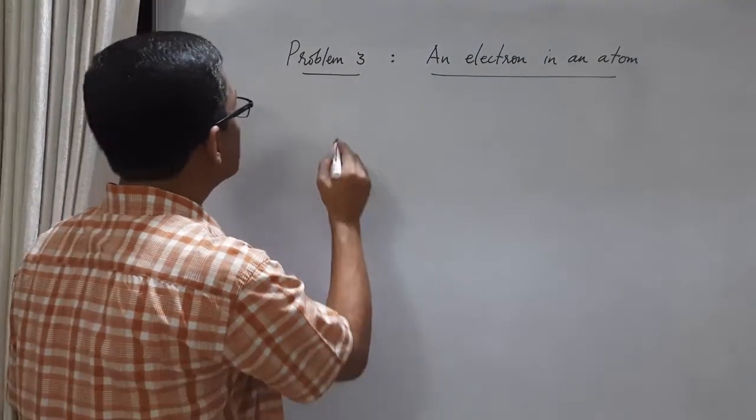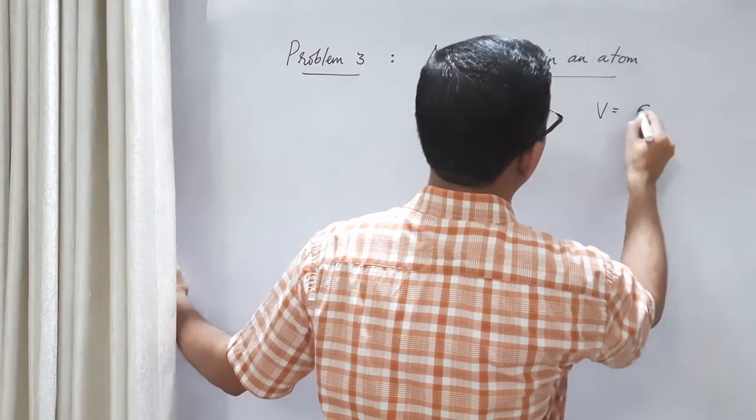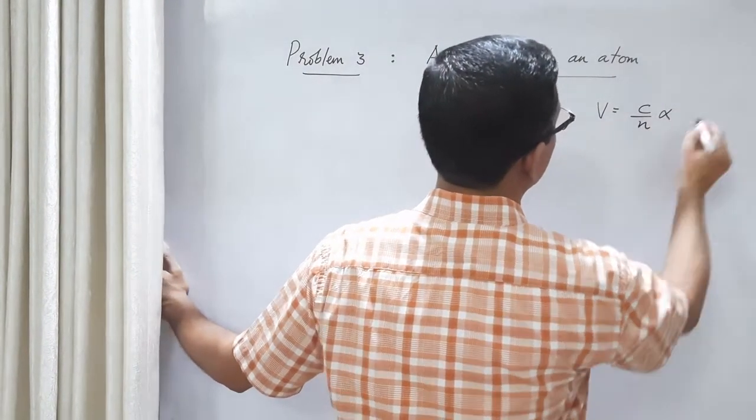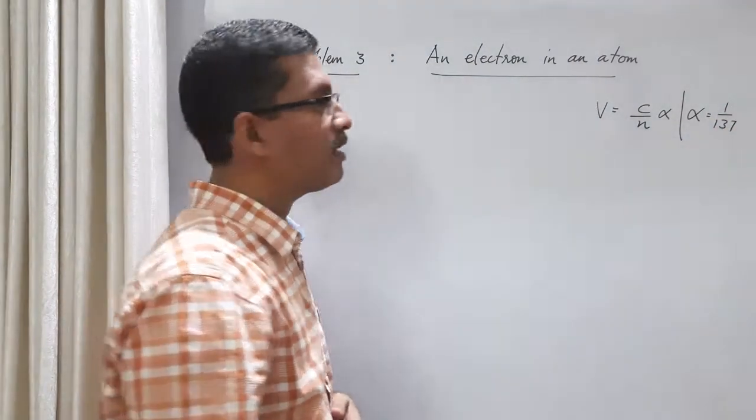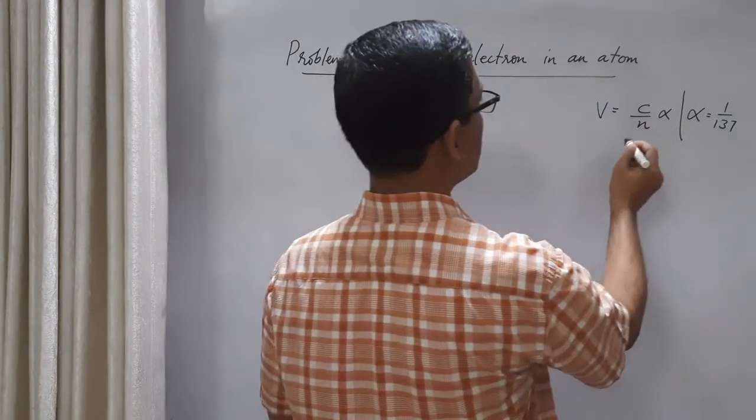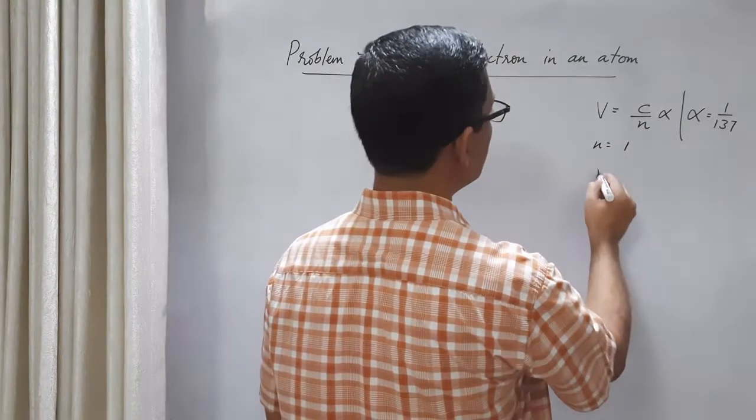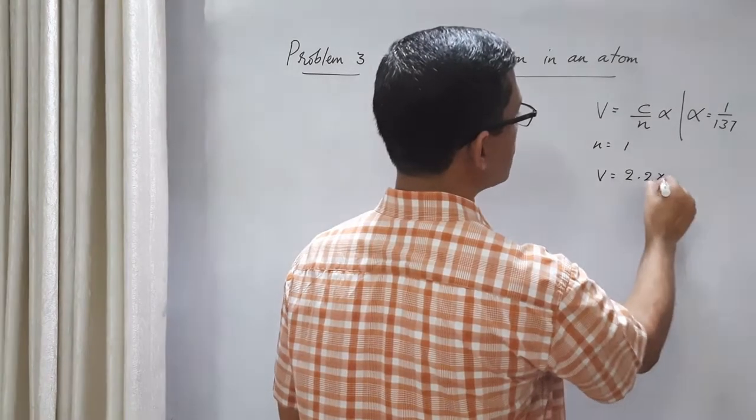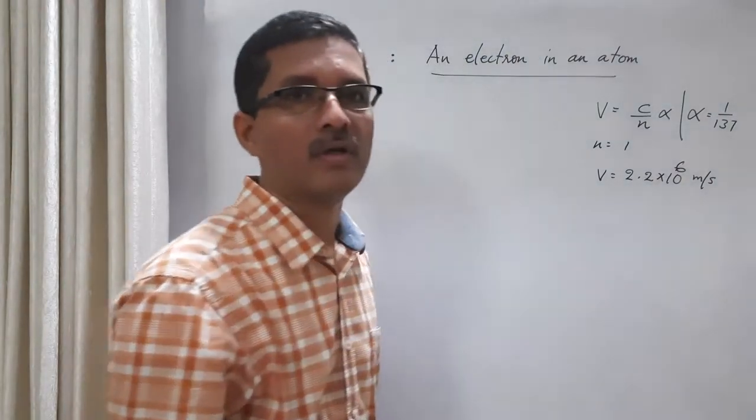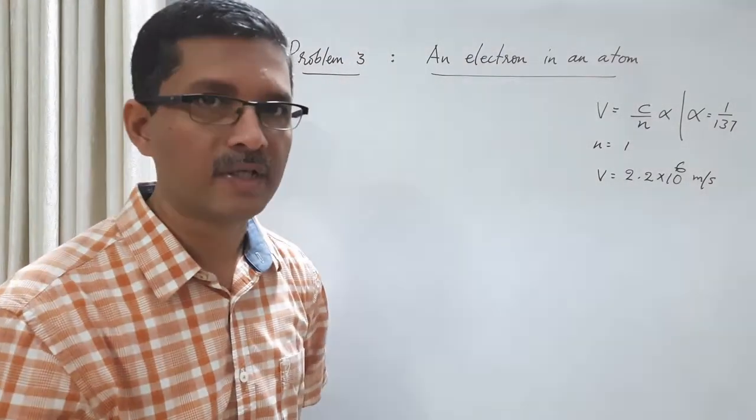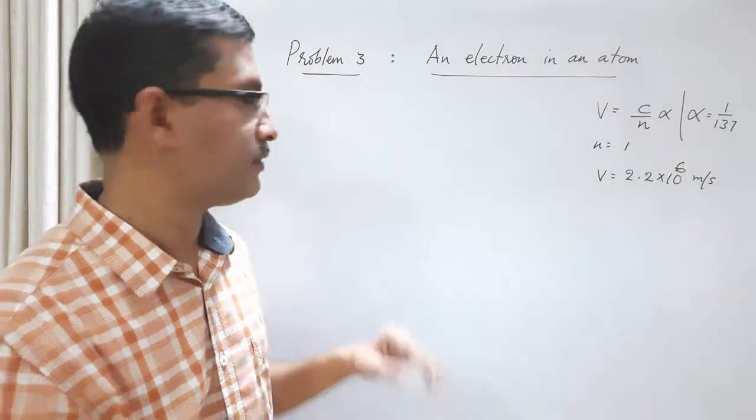First of all, let us find out the speed. What is the expression for the speed? It is c by n into alpha, where alpha is the fine structure constant, which is 1 by 137. If we substitute n equal to 1 and the value of alpha, then the value of v, we did this calculation when we discussed the Bohr atom model, is 2.2 into 10 raised to 6 meter per second, which is a non-relativistic speed. Therefore, it is justifiable to use non-relativistic calculation.